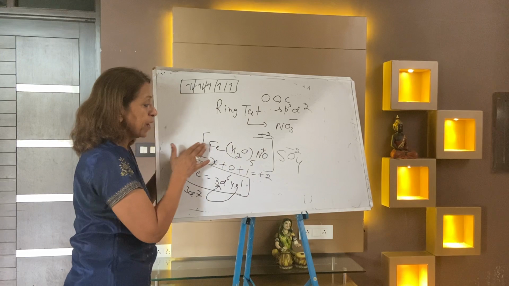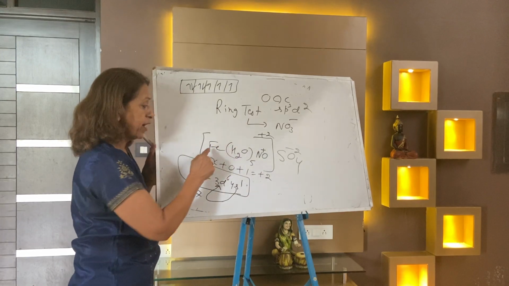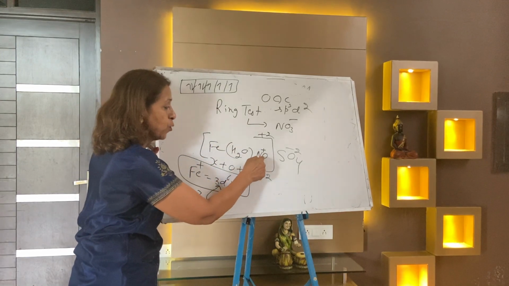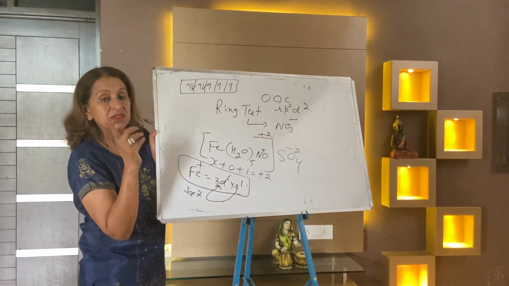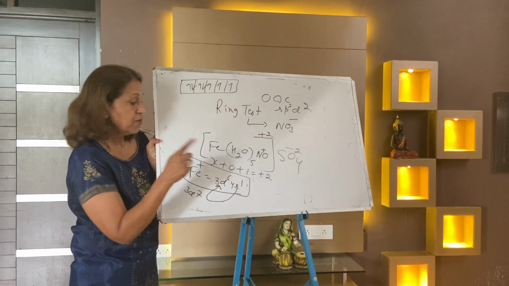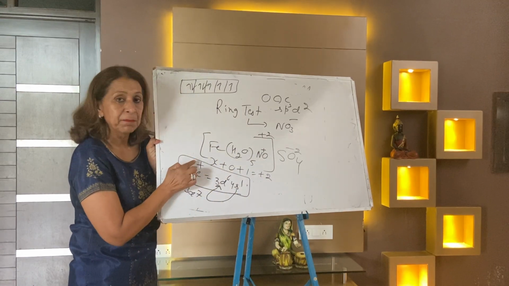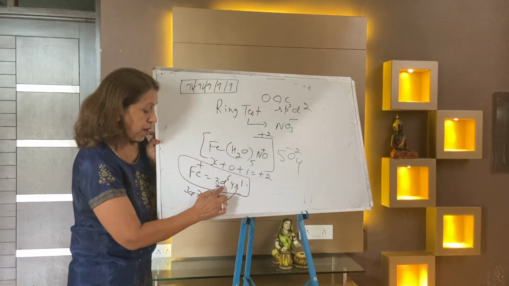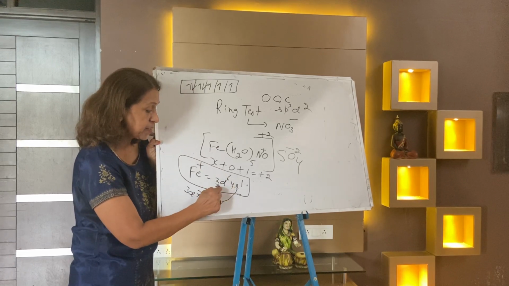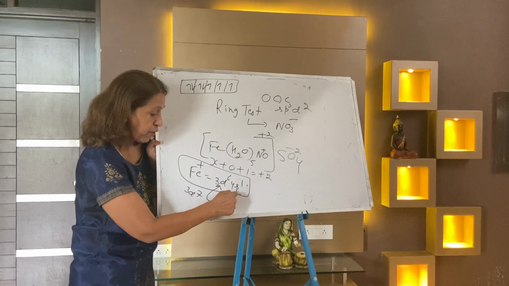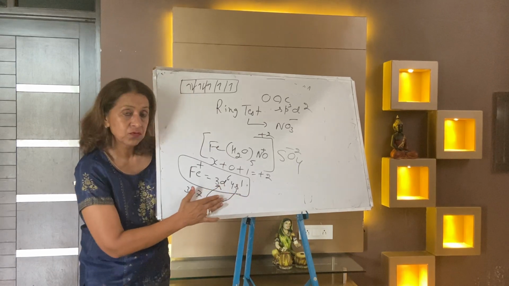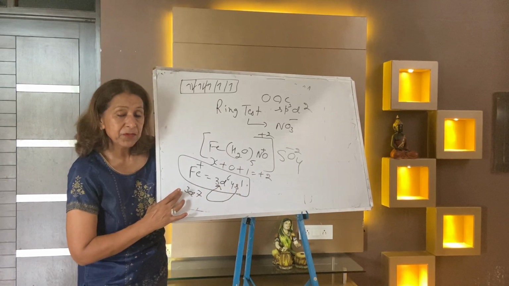Again, listen: the test is for the nitrate ion. The brown ring has the formula [Fe(H2O)5NO]SO4. This is one of the complexes where iron has oxidation number +1, meaning 3d6 4s1. The 4s1 electron is transferred to 3d6, and it becomes 3d7.